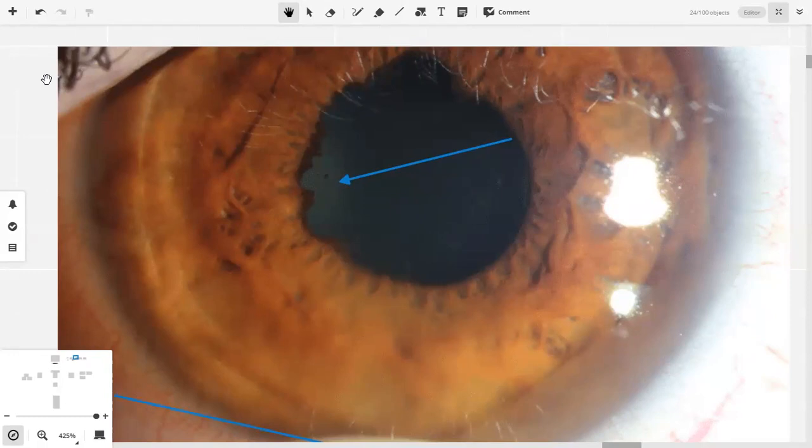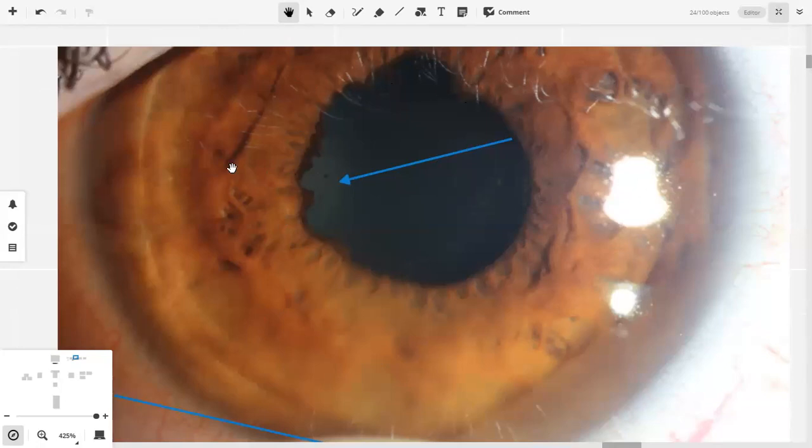Okay, the concept is called anterior synechia, where the iris is attached to the cornea. But actually in this picture, the iris is attached to the lens. Why? Because if you see the iris over here, it's going backwards and it's becoming darker. So that's how I can tell it's going backwards. If it were coming to the front, it would have been lighter, because it would have been directly illuminated by the light of the lamp.